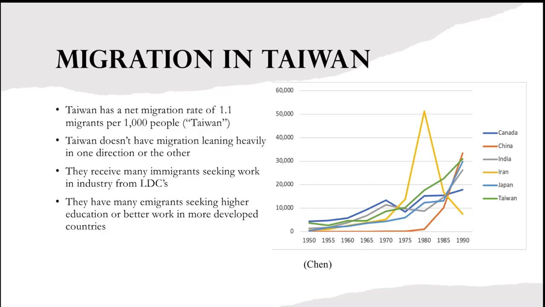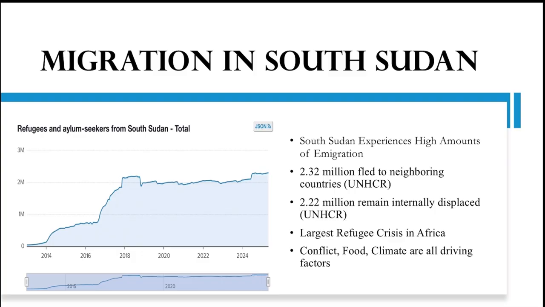Emigrants, on the other hand, are mostly younger individuals leaving to more developed countries like the US in search of a higher education. This is actually a recent trend, see the graph, which shows an upward trend of people leaving Taiwan to enter the US. Compared to other countries in East Asia, Taiwanese immigrants sit towards the top of immigrants to the US. South Sudan also has many emigrants, but it has very few immigrants to counterbalance it.